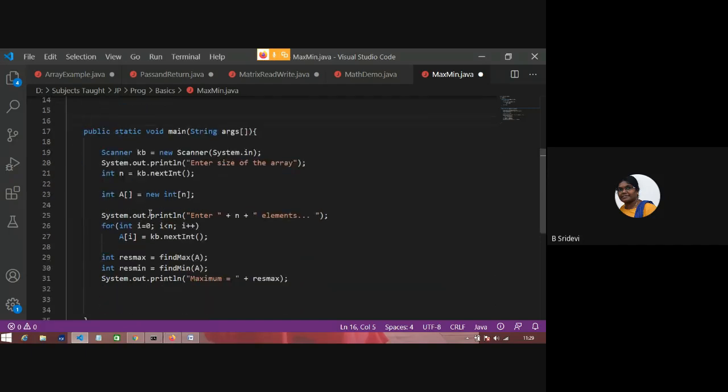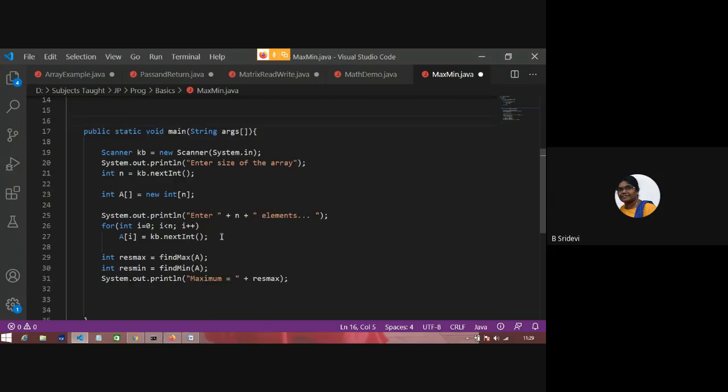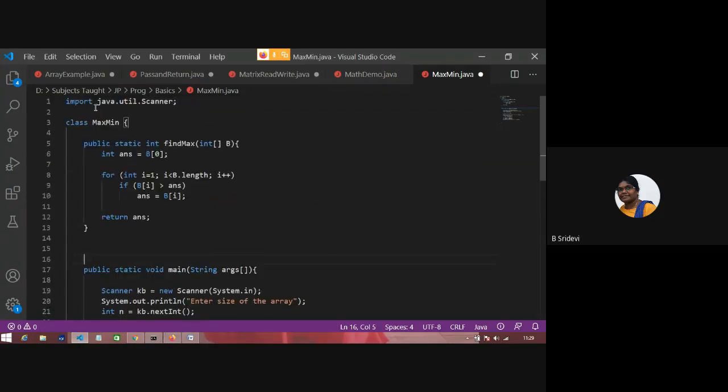Okay, and you also have to understand, so many programs I'm typing before you, so that you will do some clean coding. I'm reading input in the main, I'm calling some functions, and I'm printing output. Okay, main should always contain reading, some function calls, and printing output. You should not mess everything in main.